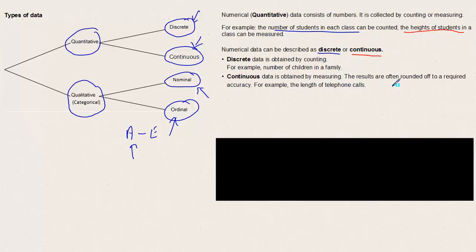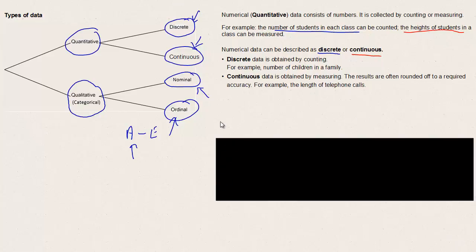The results are often rounded off to required accuracy. For example, the length of telephone calls might be given to the nearest second. But with continuous data, if you had a more sensitive measuring instrument, you could measure to as many decimal places as you want. Whereas discrete data tends to be just whole numbers. There are exceptions, such as shoe sizes, which come in half sizes.